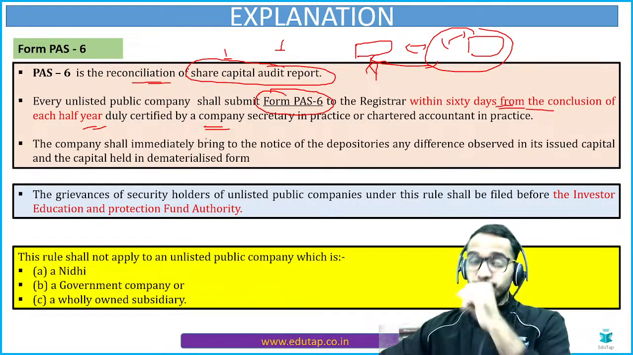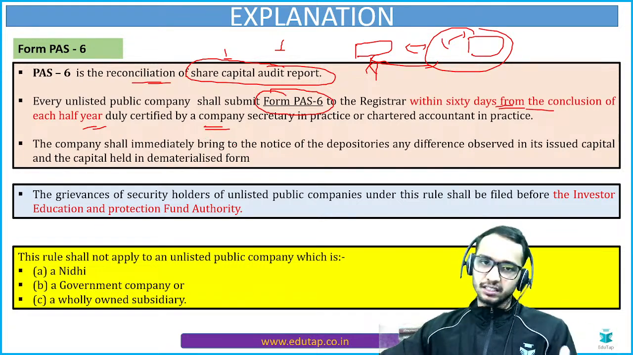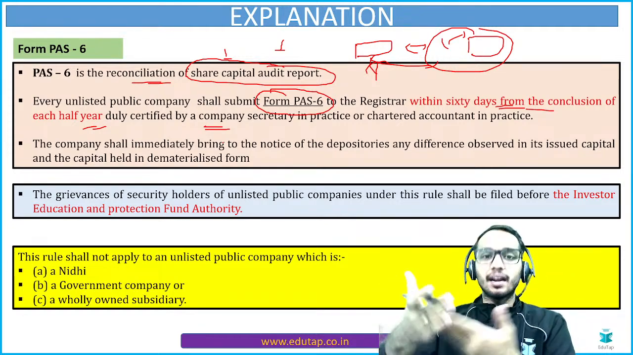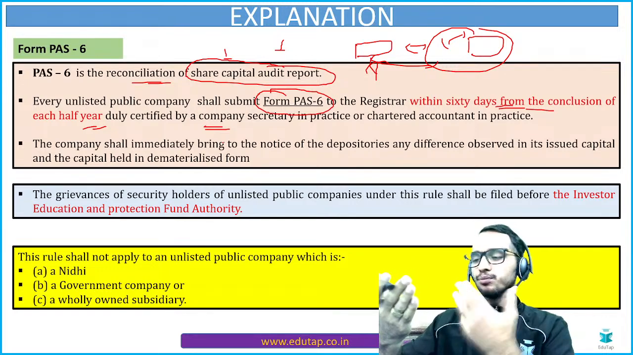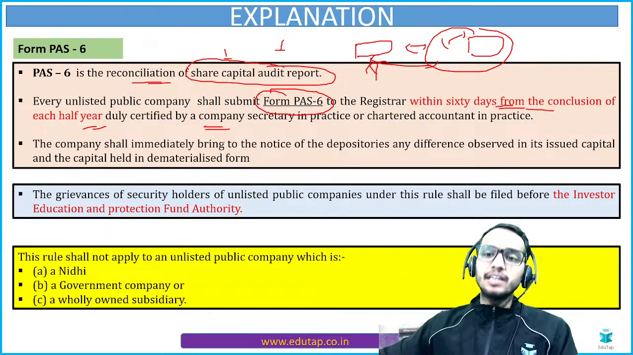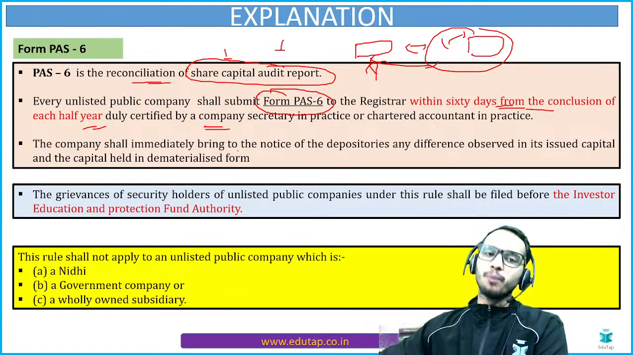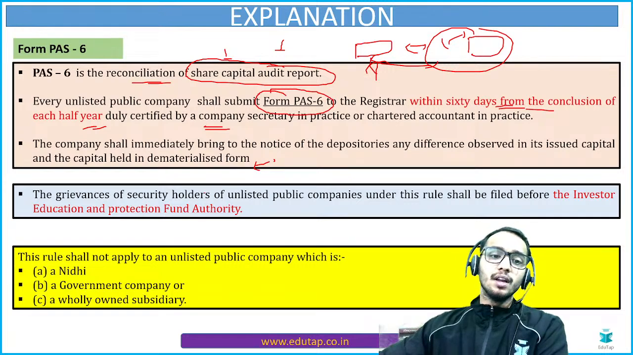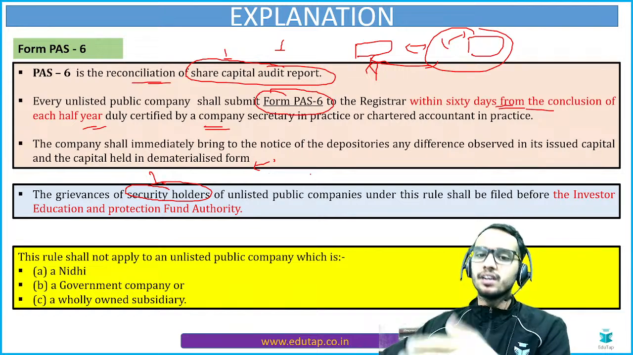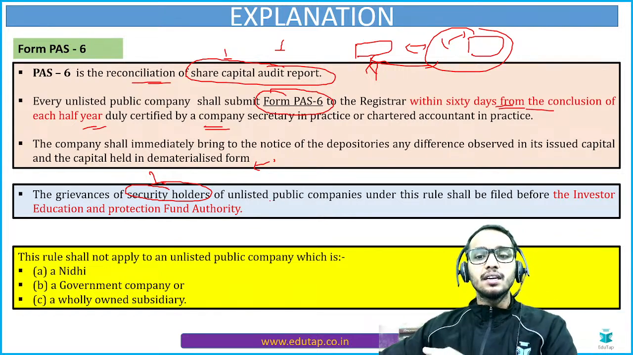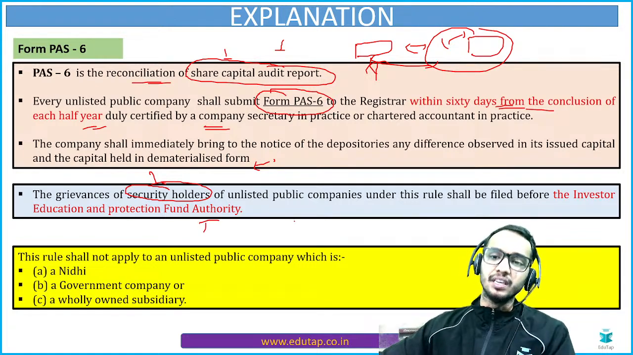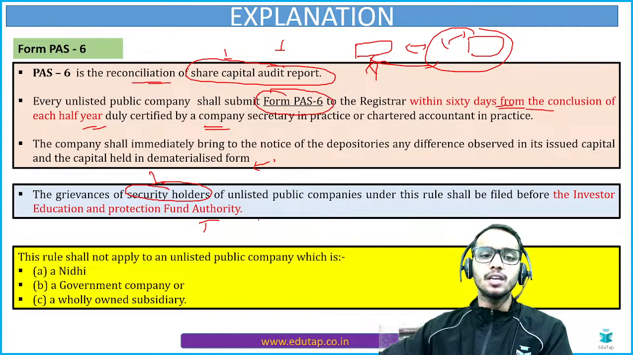Now, if the company finds any difference between the share capital issued and the demat shares or the physical form shares, they are going to instantly inform the depositories, right? That is very logical. They have to inform that this is not matching. Now, if any security holder has any grievance in relation to this rule, then they should file their concern to the IEPF, that is the Investor Education and Protection Fund.